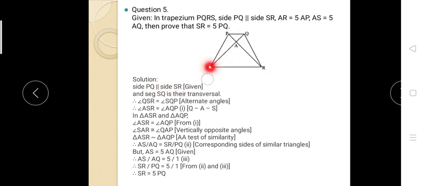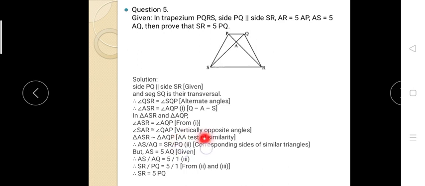If SQ is a transversal, then angle QSR is equal to angle PQA, alternate angles, because Q, A, S are collinear. Now if PR is a transversal, then angle QPA is equal to angle SRA. In triangle ASR and triangle APQ, these two angles are congruent because of alternate angles. So by the AA test, the two triangles are similar to each other.